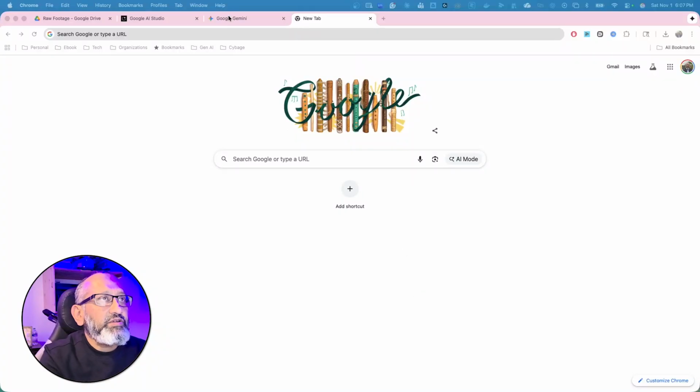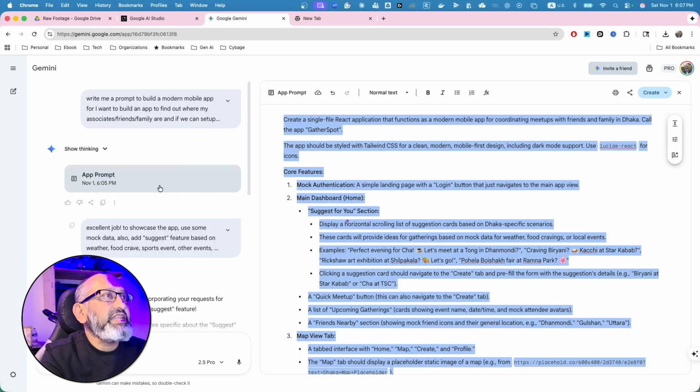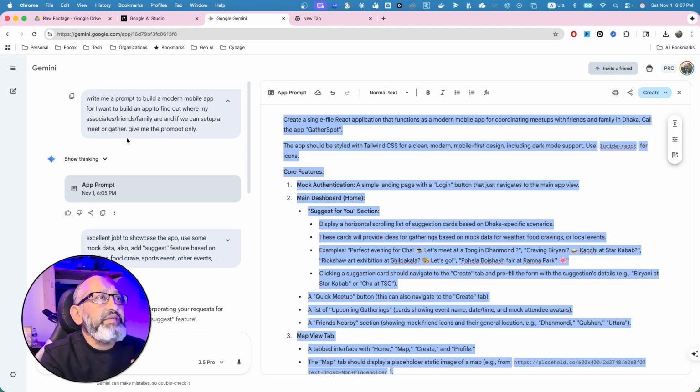I started already. I'm gonna do this. I'll tell you, write me a prompt to build a modern mobile app. If you see this, my prompt: I want to build an app to find out where my associates and friends and family are, and if we can set up a meet or gather.